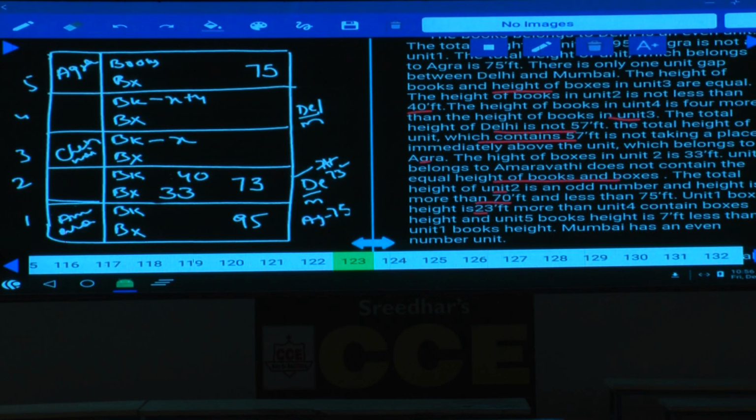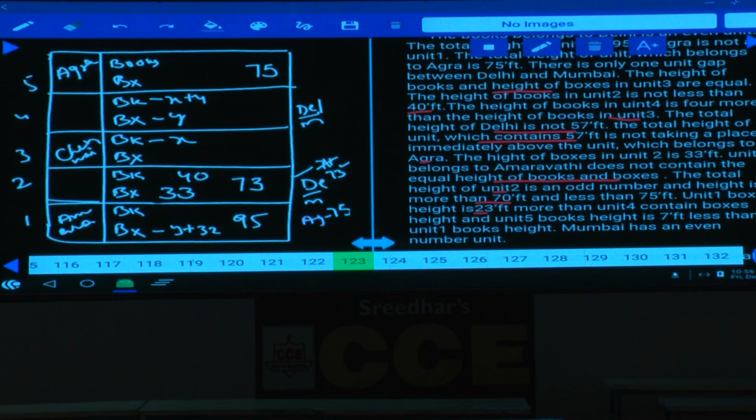And the total height of unit 2 is an odd number. And unit 1 box height is 23 feet more than unit 4 boxes height. Now this is y, and this must be unit 1. Now the unit 1 box height must be y plus how much? Y plus 32, isn't it? If it is y plus 32, then 95, 32.